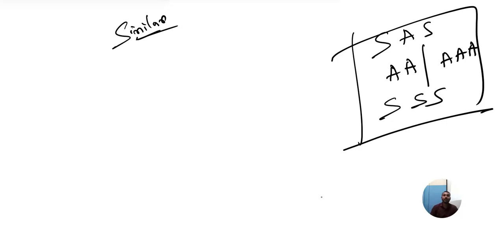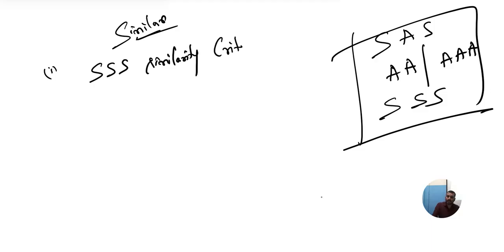Yes, only these are the 3 rules of similarity. Which are the 3 rules of similarity? Yes. Please make a note about these points. The first note is similarity criteria. Make a note. Heading: Similarity criteria. Underline.